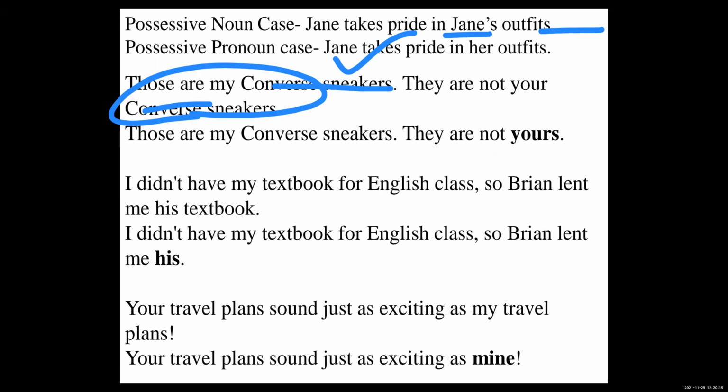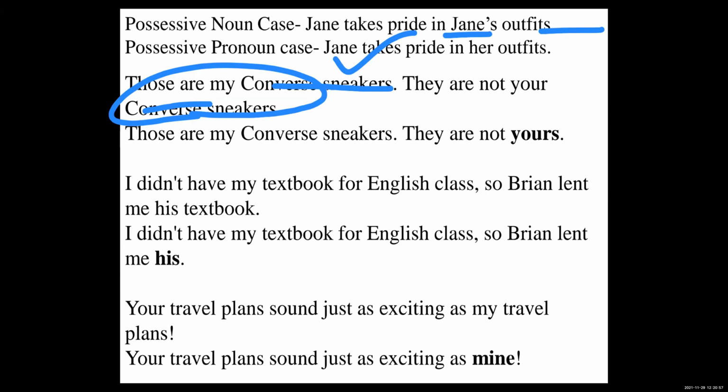I didn't have my textbook. I didn't have my textbook for English class. So Brian lent me his textbook. This is the sentence. What do you have to convert in it? The possessive pronoun. I didn't have my textbook for English class, so Brian lent me his textbook. It means he gave me his. Here you are showing the ownership of the textbook.